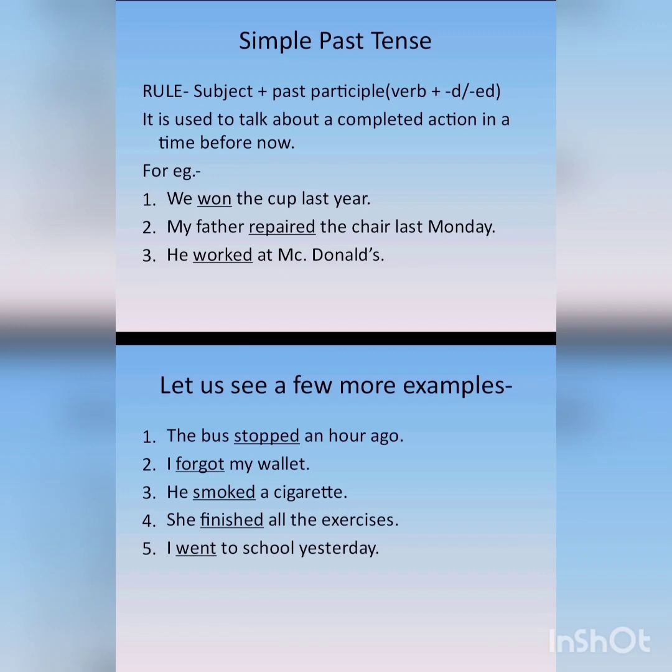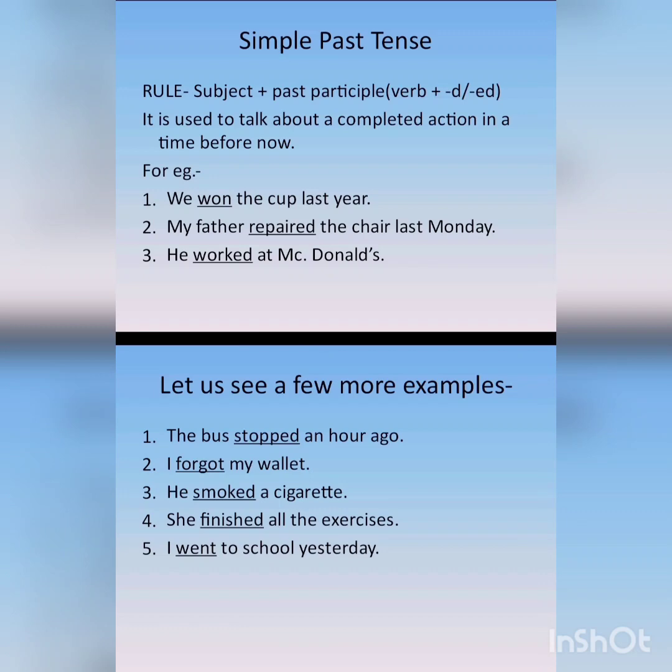We have used won. We is the subject in the sentence, and in the sentence we have used the third form of the verb won. Now this is the simple past tense. The next example is my father repaired the chair last Monday. Repair, repaired, repaired. Now repaired is the third form of the verb. My father is the subject in this sentence. So we have used the third form of the verb in this sentence and it is in simple past tense.